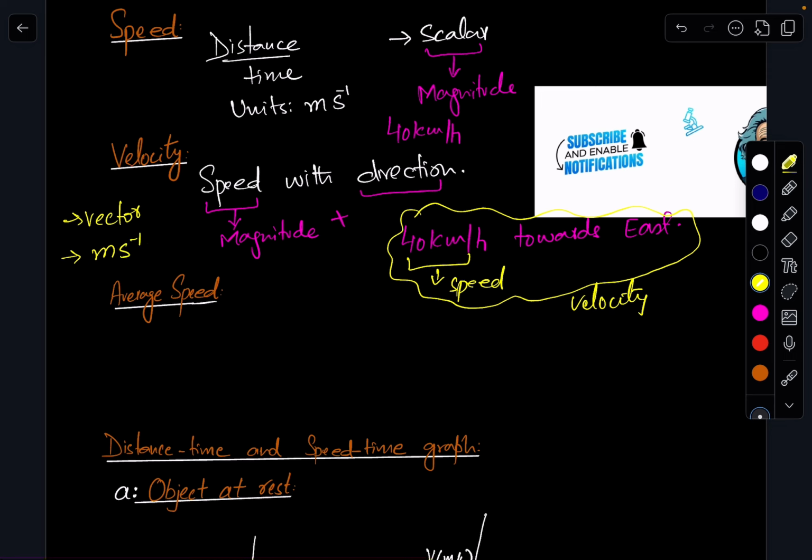As it is a vector quantity, it will change with the change in direction. So if something is moving towards the right side and some object is moving towards the left side, they will have different velocities. They can have the same speed, but the velocities will be different, right? Because of the vector nature of velocity.